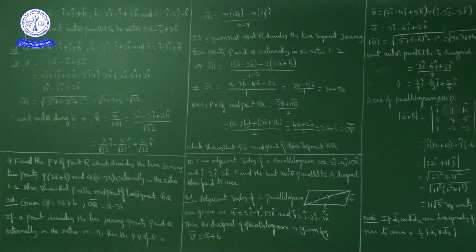First of all, I will consider A bar and B bar as two adjacent sides of a parallelogram, where A bar is equal to 2i cap minus 4j cap plus 5k cap and B bar is equal to i cap minus 2j cap minus 3k cap.